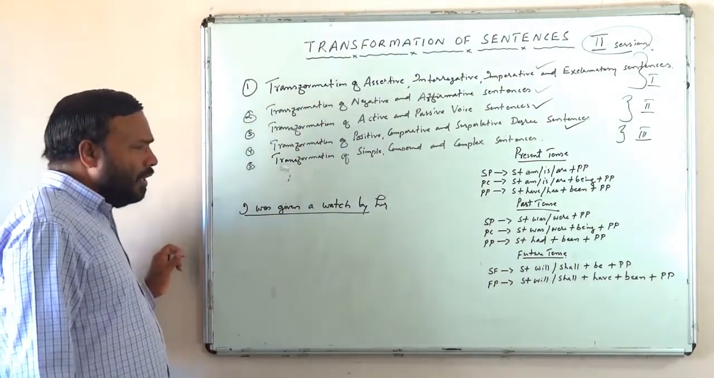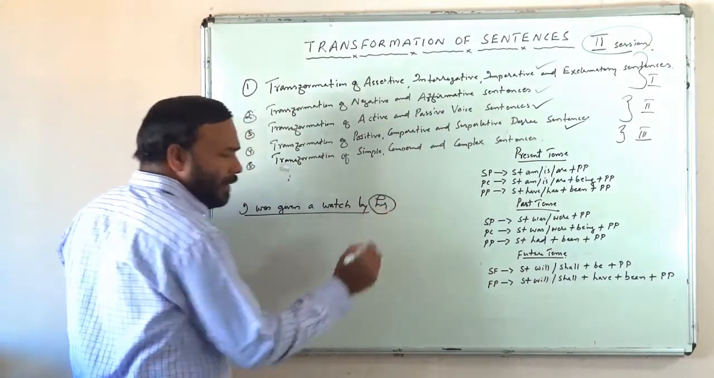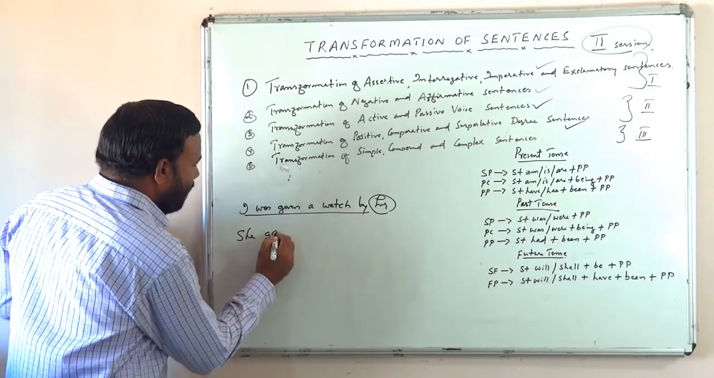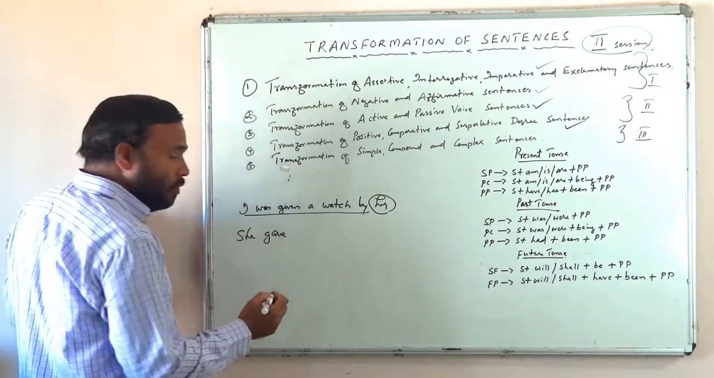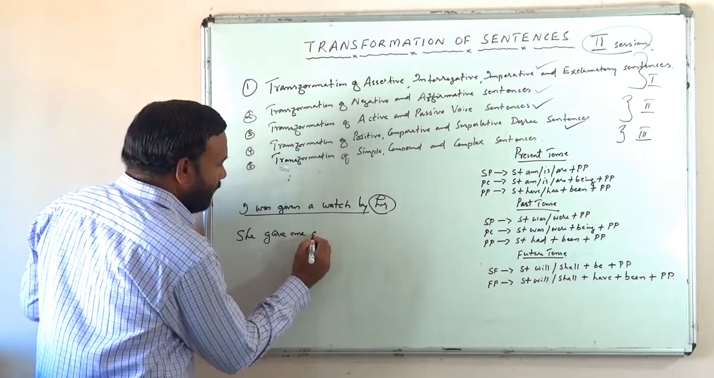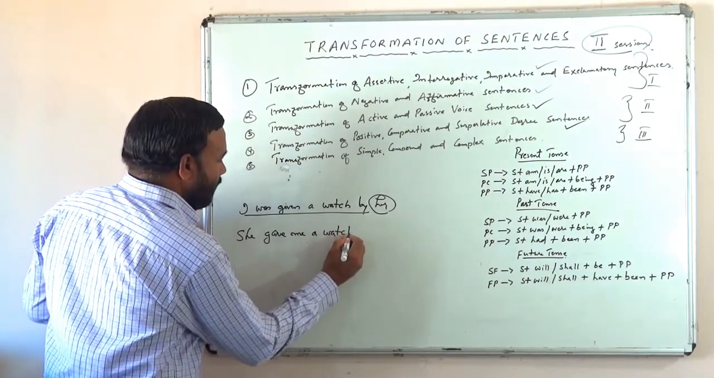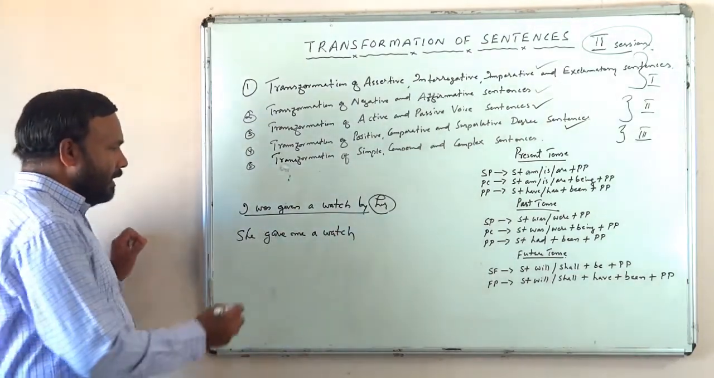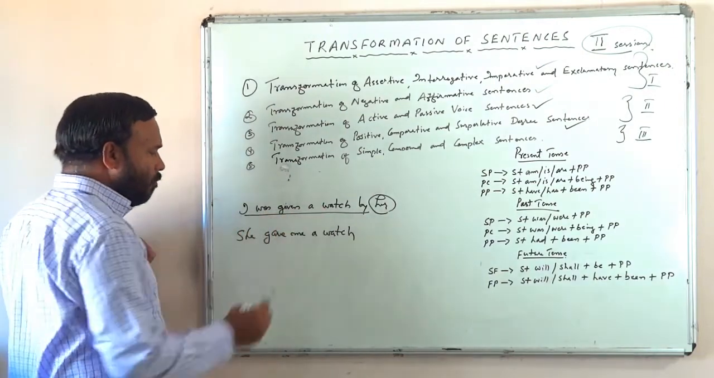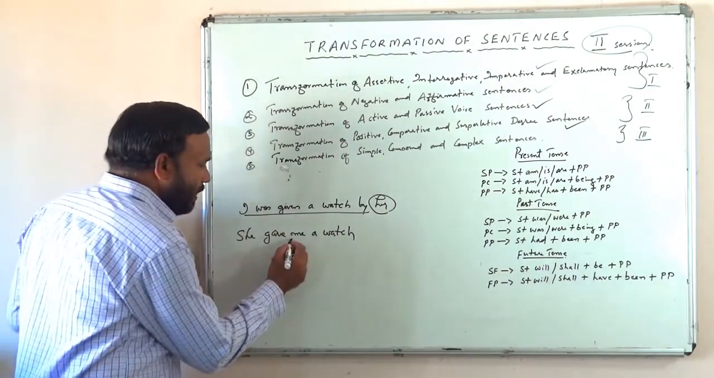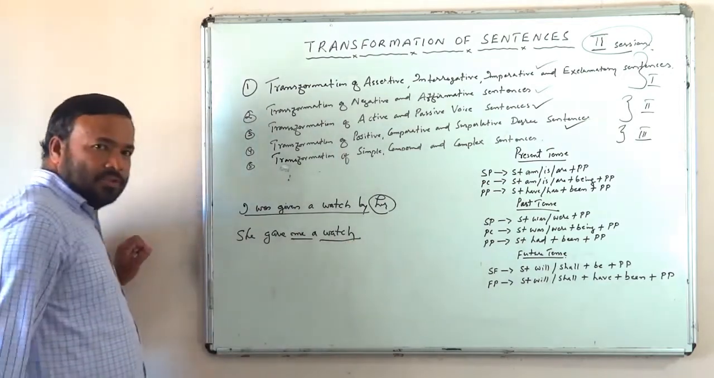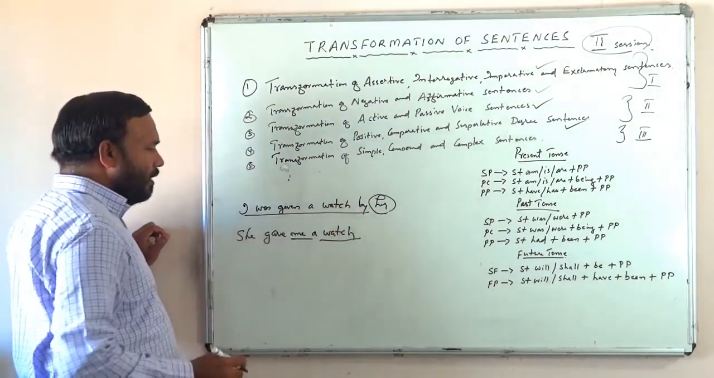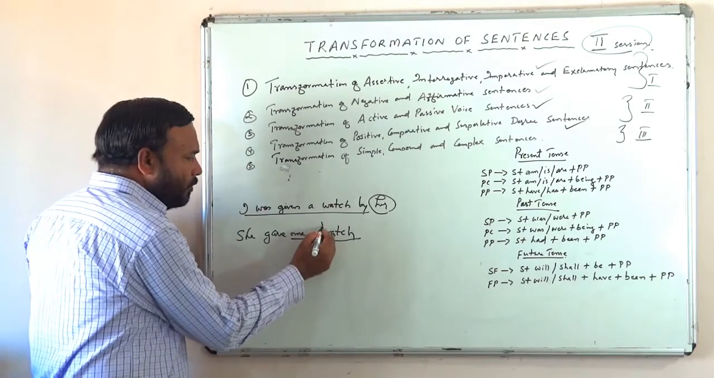I was given a watch by her. So who is doing the action? She. So active you have to start with she, isn't it? She gave what and to whom? She gave me what? A watch. She gave me a watch. Then passive will be I was given a watch. She gave whom? Me. She gave what? A watch, isn't it? So you can change it into passive in two ways. I was given a watch by her, and with the direct object also you can change into passive.